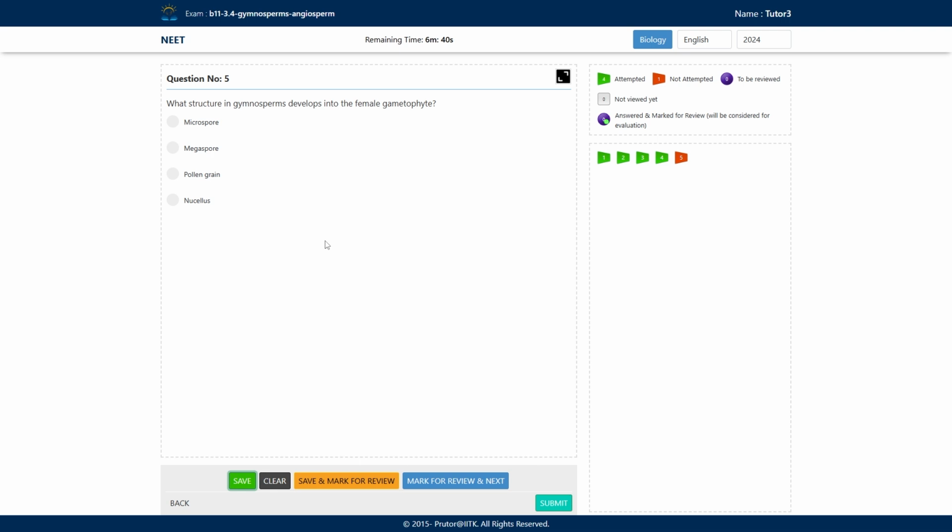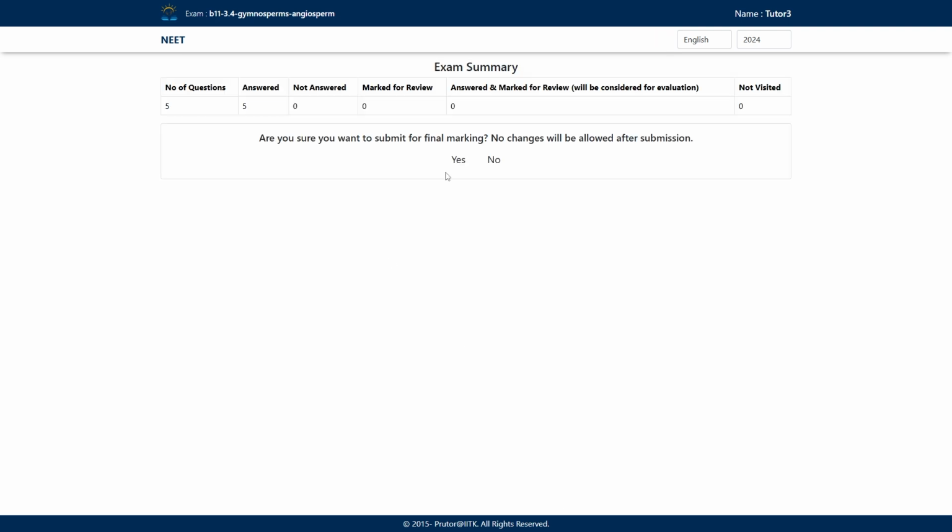What structure in gymnosperms develops into the female gametophyte? A. microspore, B. megaspore, C. pollen grain, D. nucellus. The female gametophyte develops from the megaspore. The microspore forms the pollen grain, not the female gametophyte. That develops from the megaspore. So we will opt for this, save this, submit the test, and see the result.